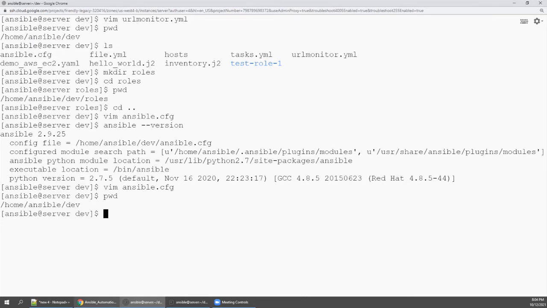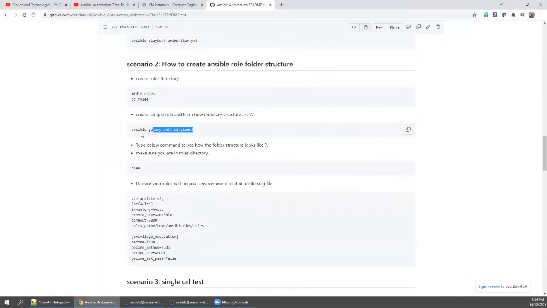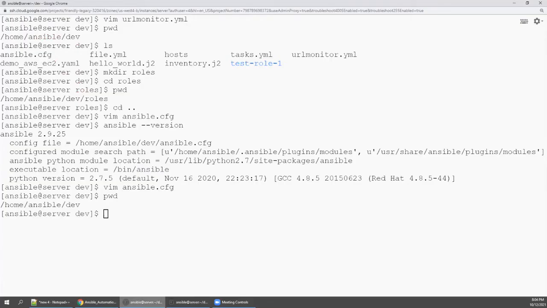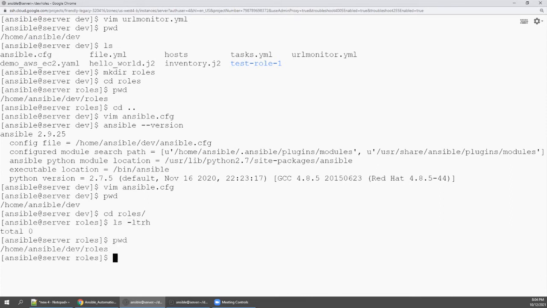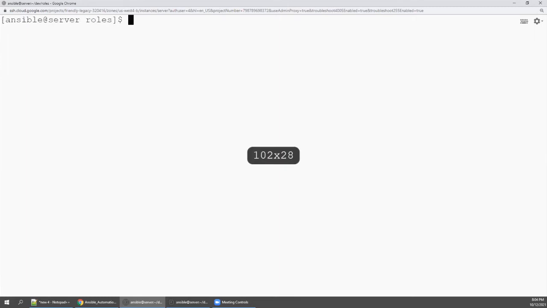Then come down. I don't have anything, so I'm going to use Ansible Galaxy. First, I will go to the roles directory. I don't have anything there, so ls -ltrh, I am in the roles directory. Now I am going to use Ansible Galaxy, which is the command. Initialize new role, right? So first we will go with a single URL.